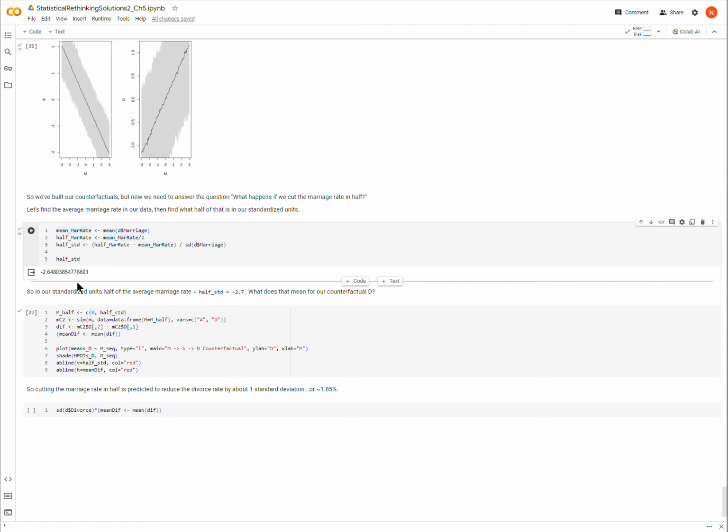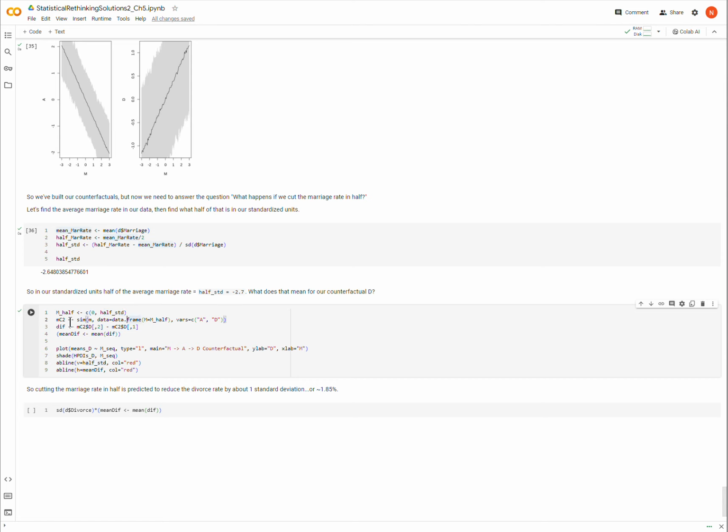So we have our standardized new value for the mean value of M. I am going to simulate data once again, just like I have above, and I'm going to calculate the difference between my new data, which is 0 when M is its average, versus its new average, which is half of the previous average.